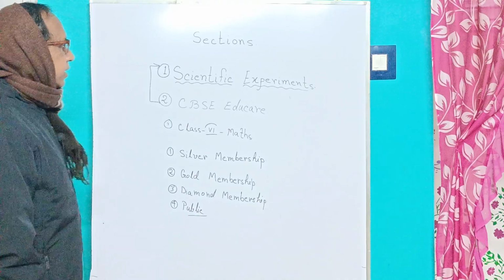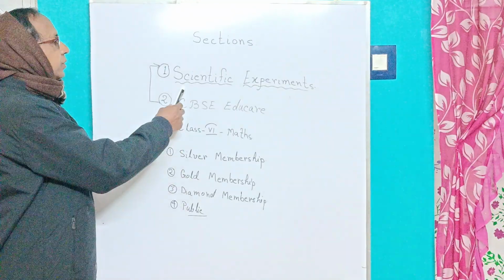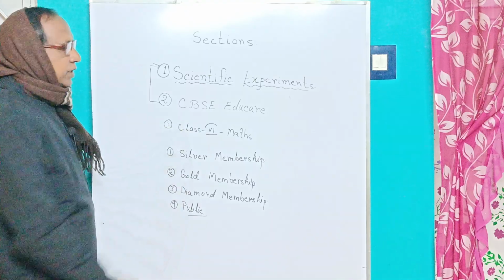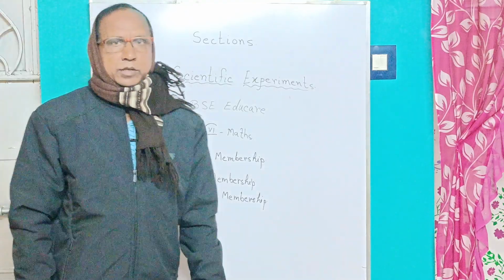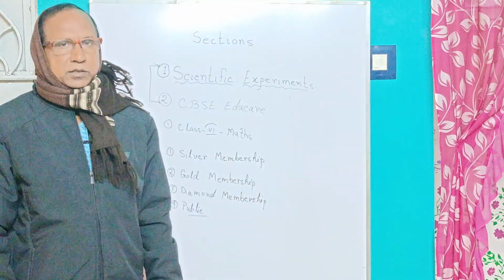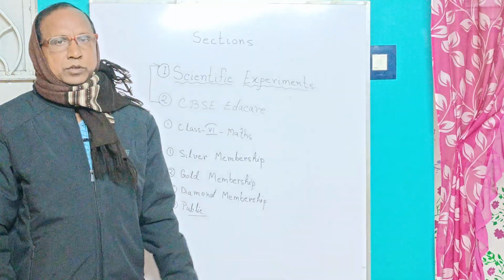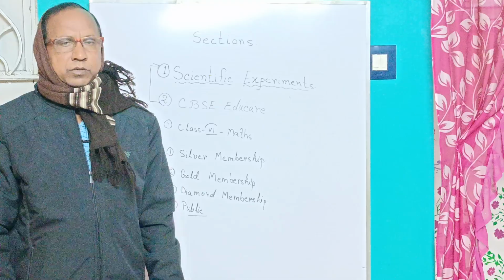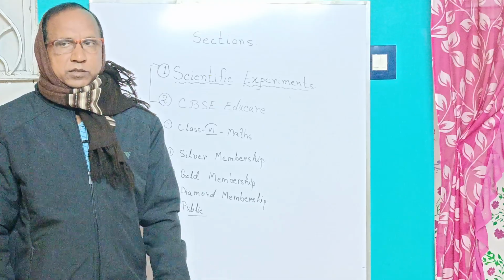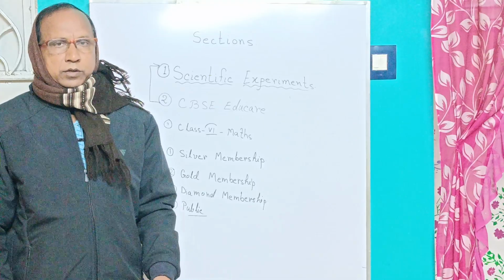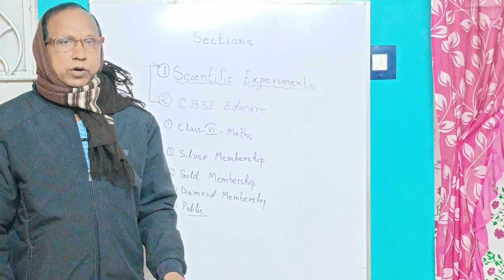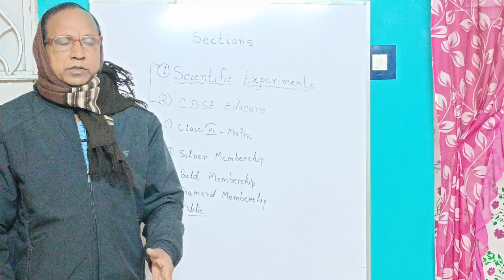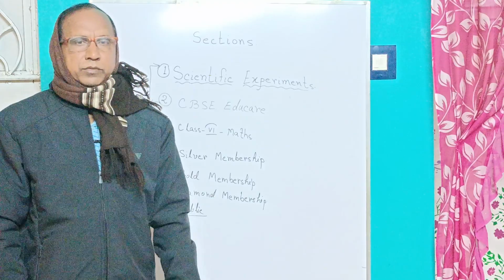And all the experiments of science, that is physics, chemistry, and biology. Now, since this is our first class, we will start from scientific experiments. After that, we will start CBSE Educare, that is lessons of mathematics and science. We will cover all the chapters of science. We will cover all the chapters of mathematics. Not only that, we will do all the questions, each question separately in a separate video. That is the most profitable for you.